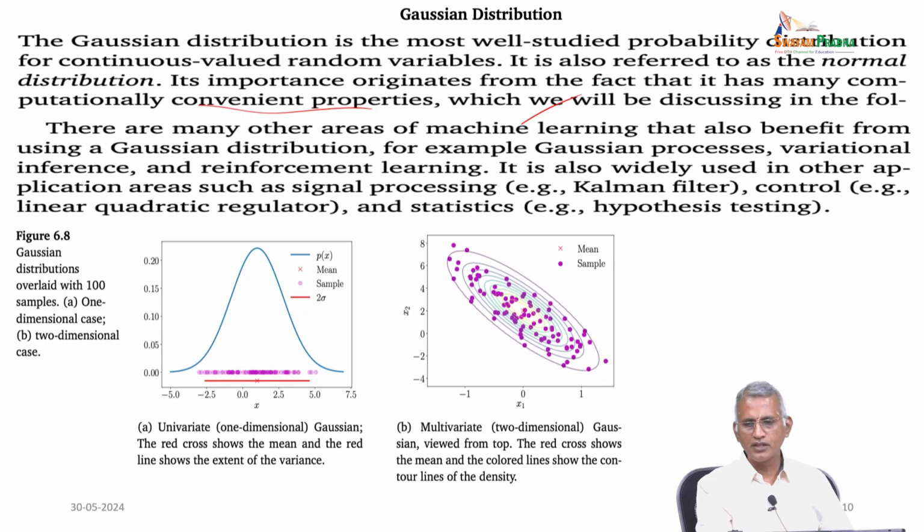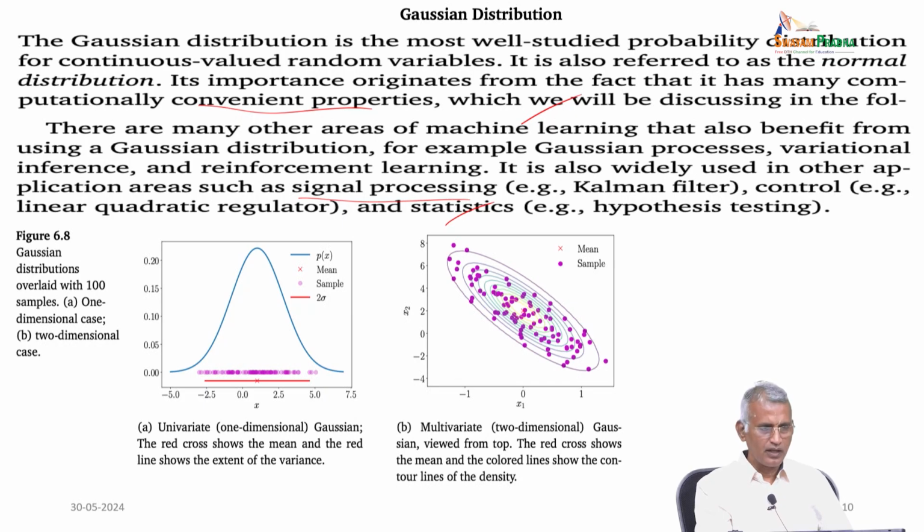For example, the Gaussian process, variational inference and reinforcement learning. It is also widely used in other application areas such as signal processing, for example the Kalman filter. Another one is control, for example the linear quadratic regulator, and another one is statistics. These are all the application areas where we can use the Gaussian distribution. In statistics we use hypothesis testing, and in control theory it relates to the linear quadratic regulator.